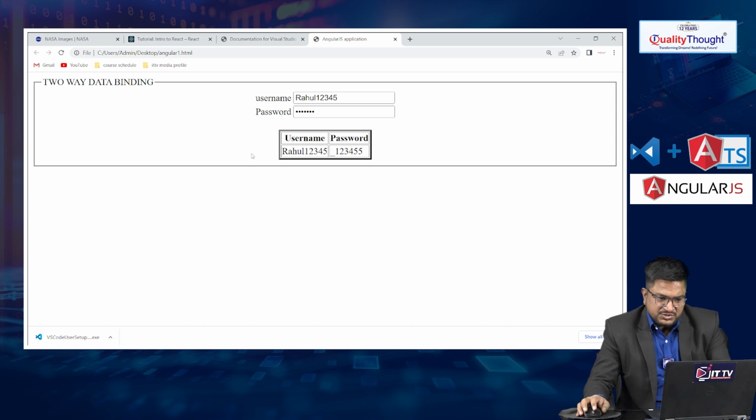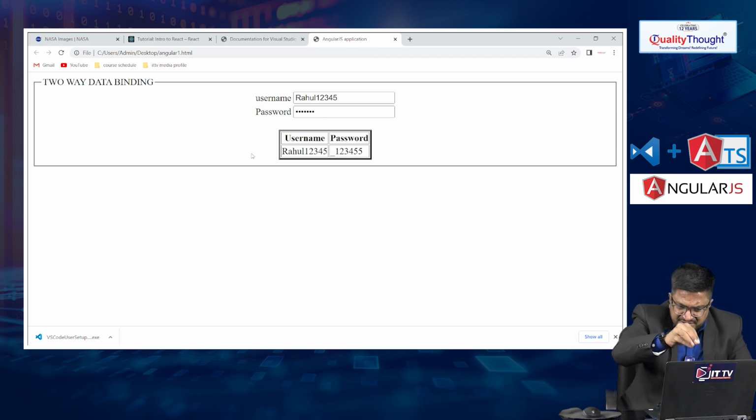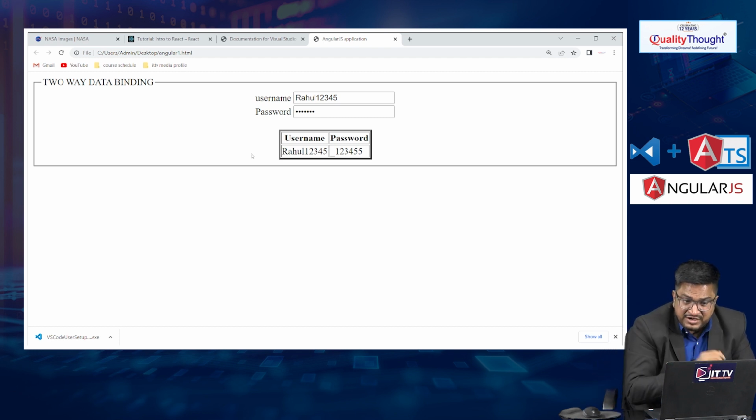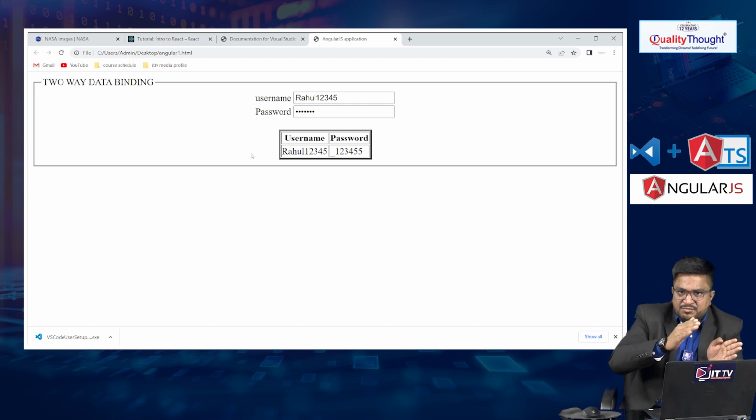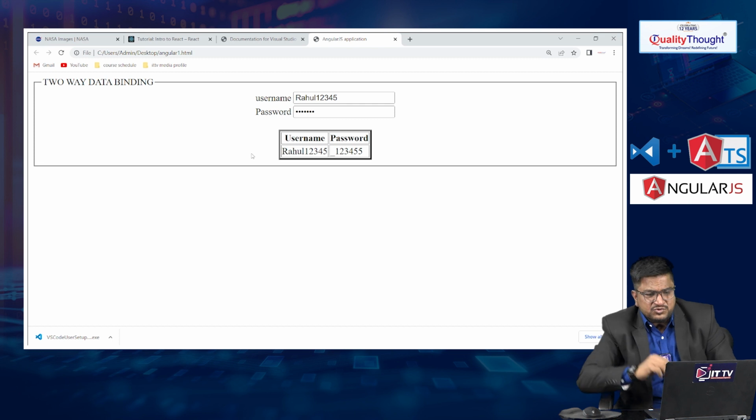So I am defining some data inside the component and you are able to see it in the view. This is called one way data binding. From component to view is nothing but one way data binding. Then what does two way data binding mean? Component to view and view to component.